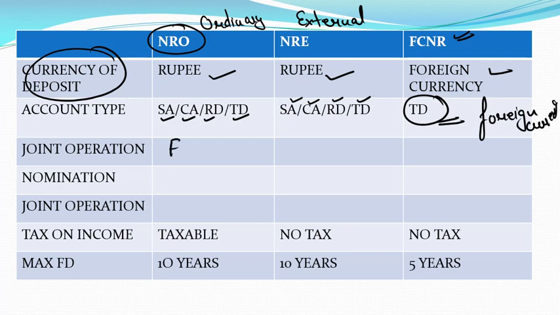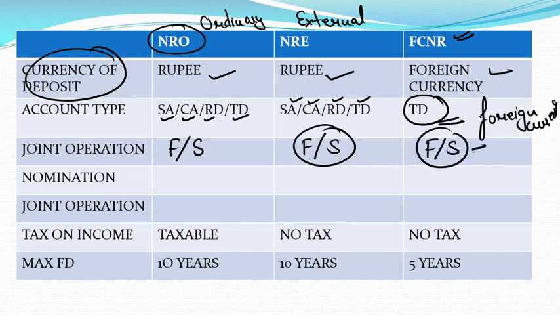Joint operation: yes, and that is former or survivor. There is also joint operation in NRE, yes, former or survivor. In FCNR also it is former or survivor. There is no great need for it there, because it is mainly maintained as a fixed deposit, but the facility is available for a joint account on a former or survivor basis.